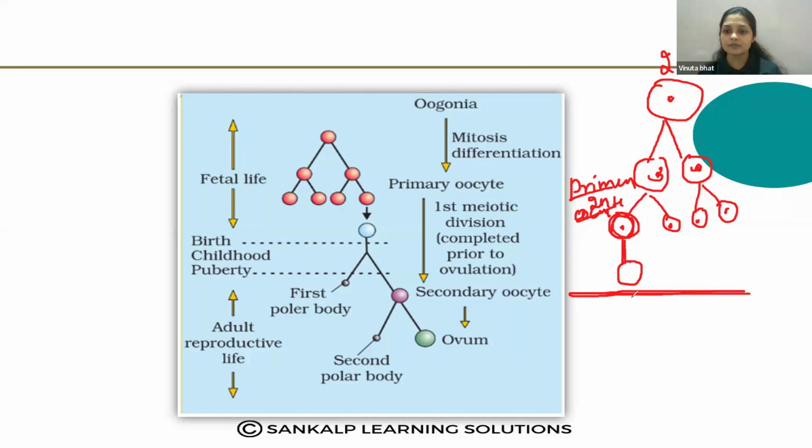Then what happens to this primary oocyte? The granulosa cells are formed and the Graafian follicle is formed. That takes place after the birth. From birth to puberty, it remains halted till puberty.